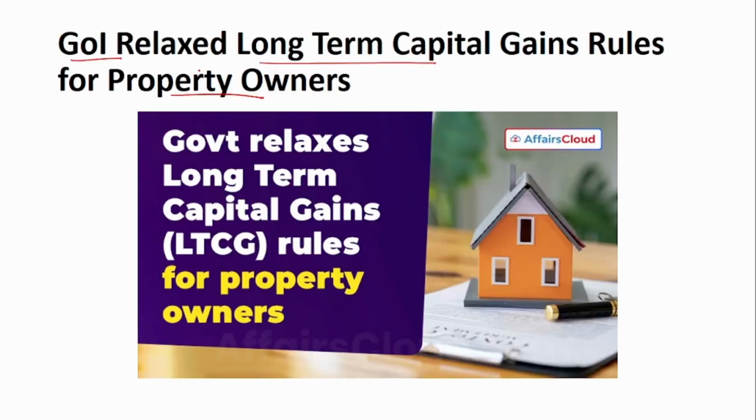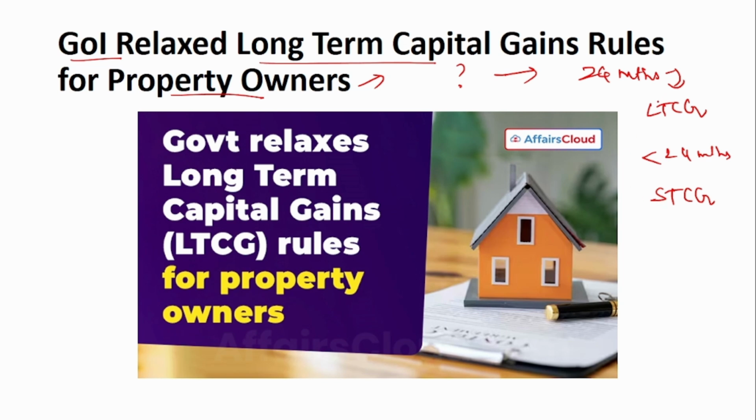The next news is about the Government of India relaxing the long-term capital gain rules for property owners. Now, what is this long-term capital gain? This long-term capital gain arises from the selling of a property. Suppose you buy a property and sell it after 24 months, then the profit that you gain from the sale is called long-term capital gain. But if you sell the property within 24 months of purchase, then it comes under short-term capital gain. So the tax rate is different for both the gains.